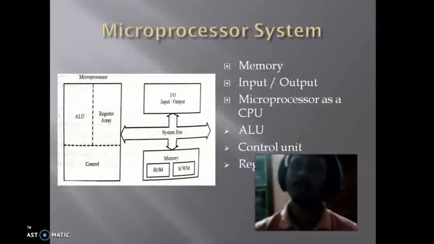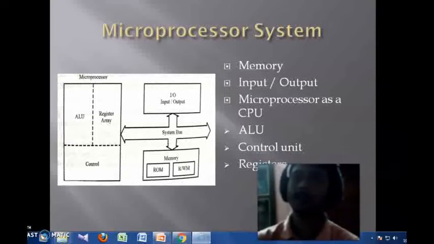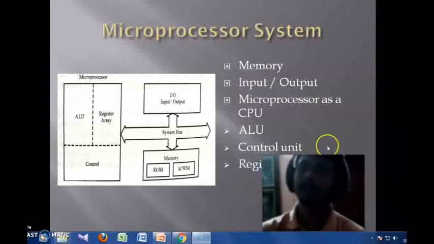We already know 2 types of language we have. One is a higher level language and the next one is a lower level language. High level languages like C, C++, Java, and low level language like assembly language. So the microprocessor basically cannot understand anything except the binary, meaning it can understand only 0 and 1. So if we write the instructions by using binary bits, then this kind of language is called the machine level language, and that can be understood by the microprocessor.